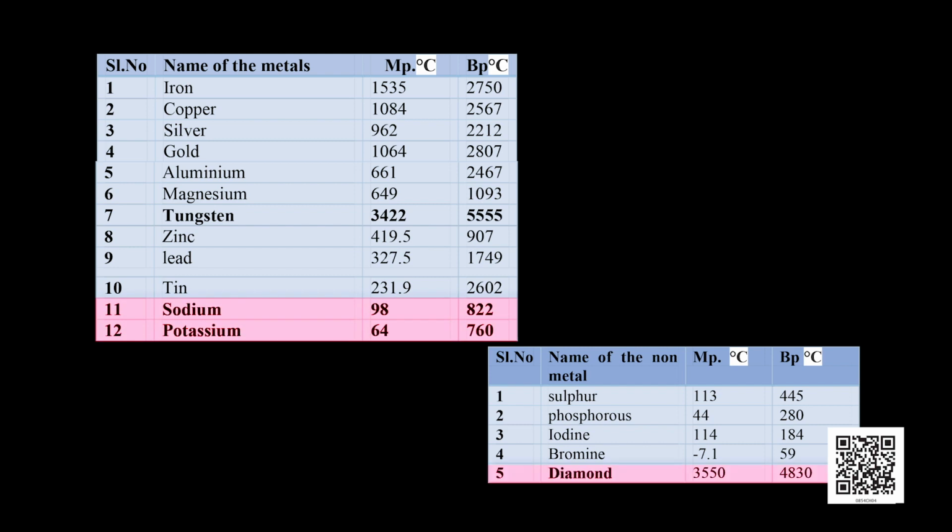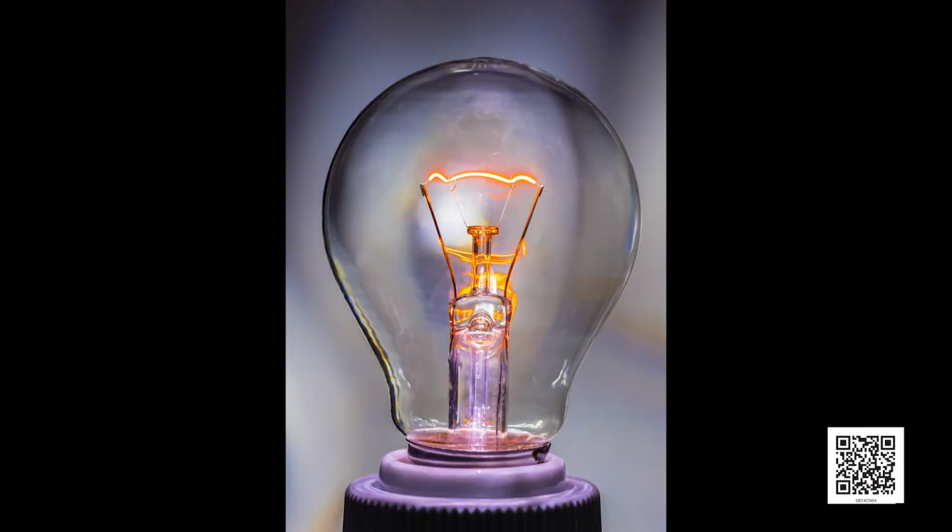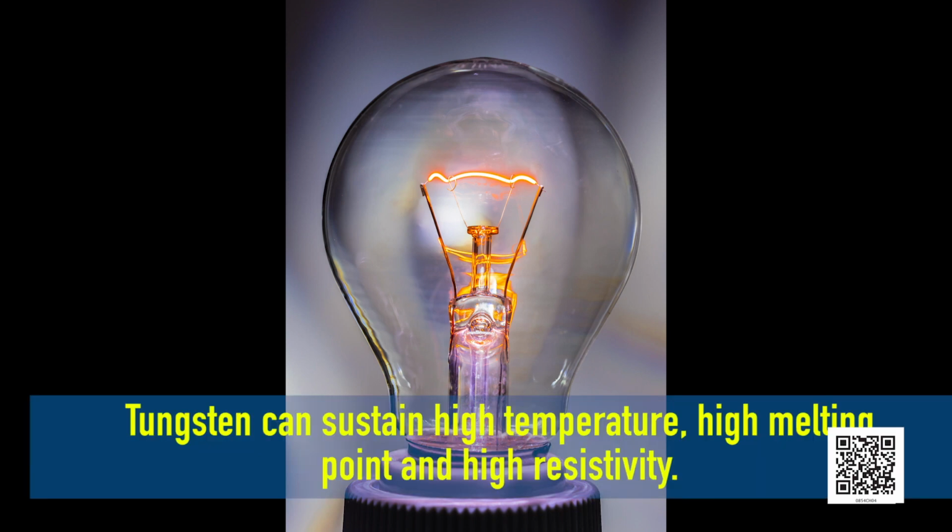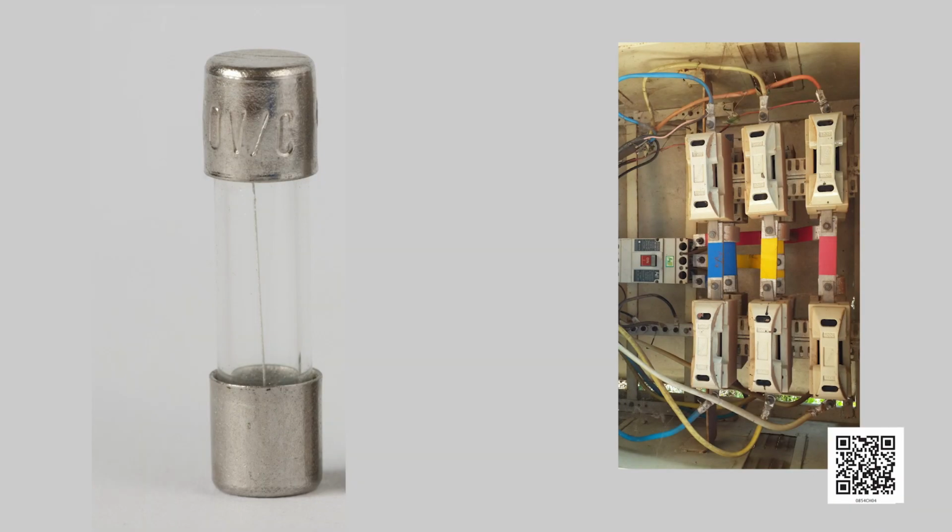Similarly, diamond being a non-metal, which is an allotrope of carbon, possesses the highest melting point. Tungsten metal is used as a filament in electric bulbs because tungsten can sustain high temperature, with a high melting point and high resistivity. Fuse wire needs a lower melting point. Hence, fuse wires are usually made up of alloys of tin and lead.